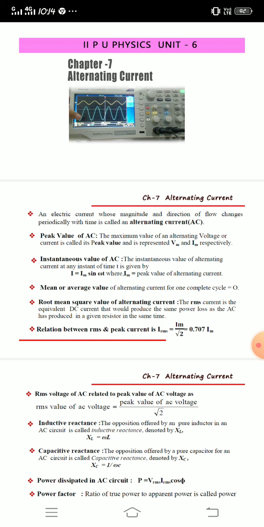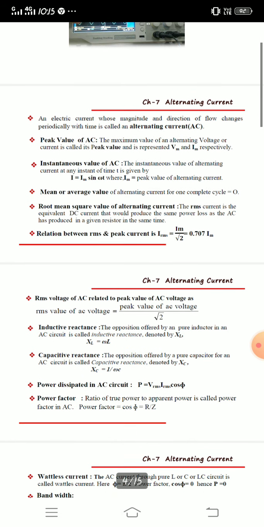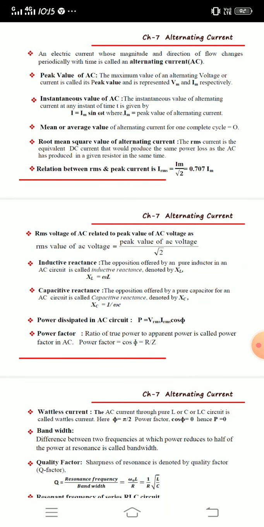Okay. So students, this is chapter number 7, called alternating current. In that we have started with the meaning of alternating current. That means a current whose magnitude and direction of flow change with time. The normal current which we have studied in current electricity is also a flow of charges.